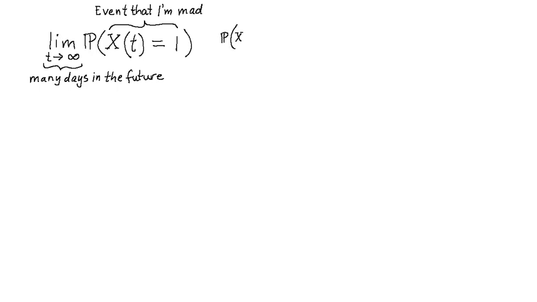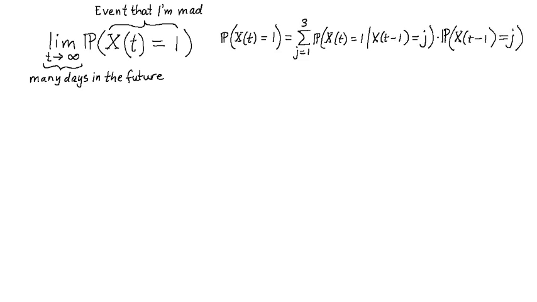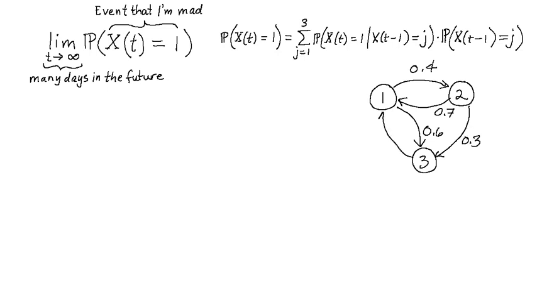To calculate the probability that x of t is equal to 1, we'll turn to the law of total probability. We notice that my being either mad, sad, or glad on the previous day, that is day t minus 1, corresponds to a mutually exclusive and exhaustive set of events. As a result, the probability we're looking for can be expressed as follows. Now, using the information from the network, we can write out the formula for the probability that x of t is equal to 1 like this.